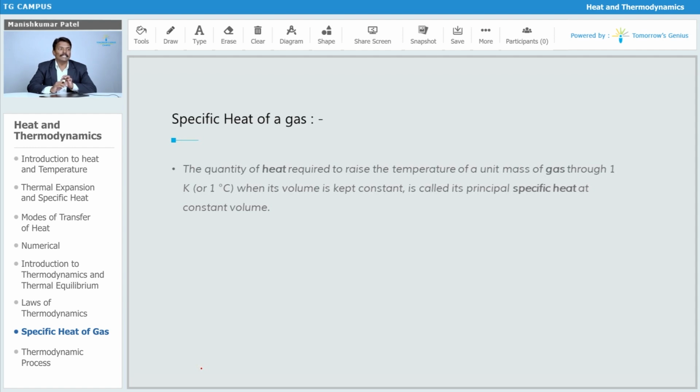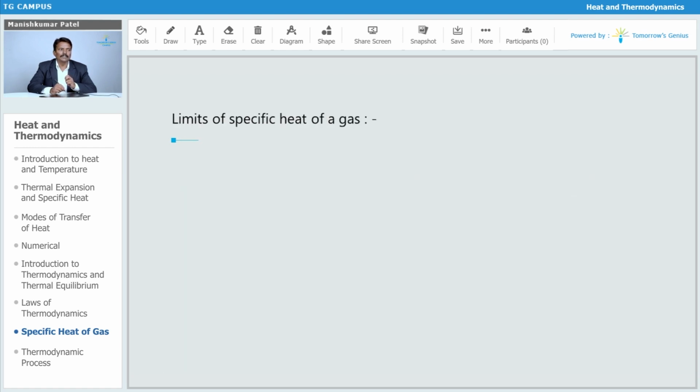Similarly, you can define it for constant pressure, by keeping pressure constant and increasing the temperature of, let's say, unit mass of a substance through 1 degree Celsius. That is called the principal specific heat at constant pressure. So basically there are two specific heats of a gas: the specific heat at constant volume and the specific heat at constant pressure.